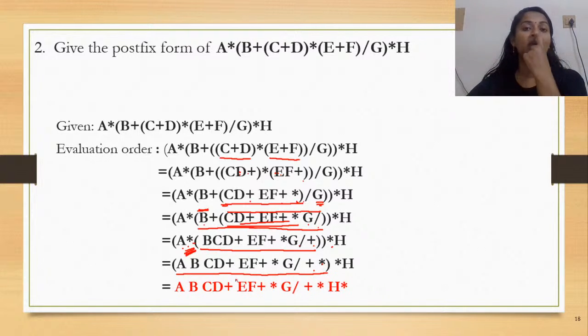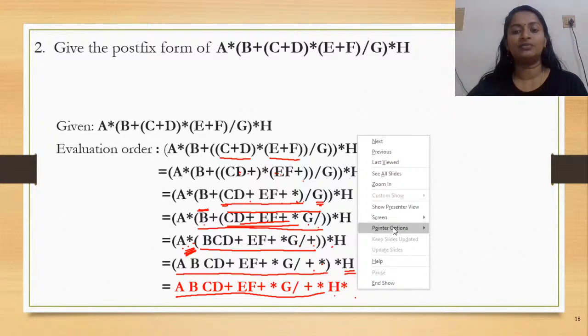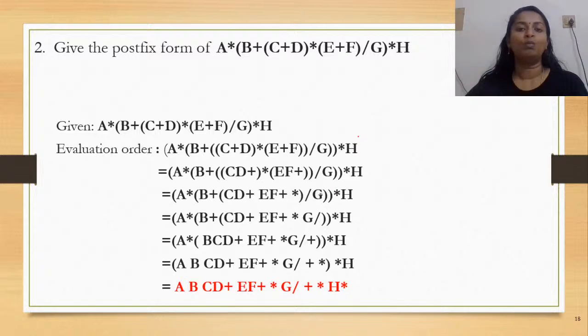This has turned out to be an operand for me. And which is your second operand? H, right? So how do you convert this expression to the postfix? You have the entire expression, then H followed by the asterisk symbol. So this is how the conversion from an infix to postfix notation happens here.